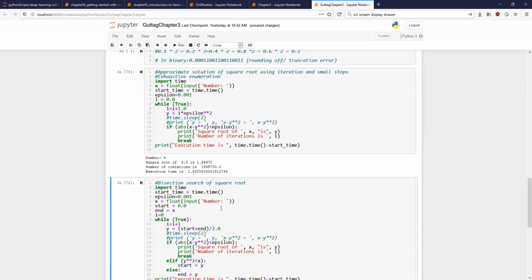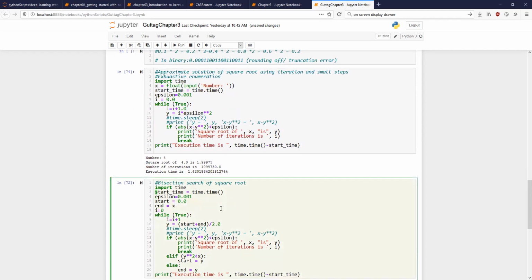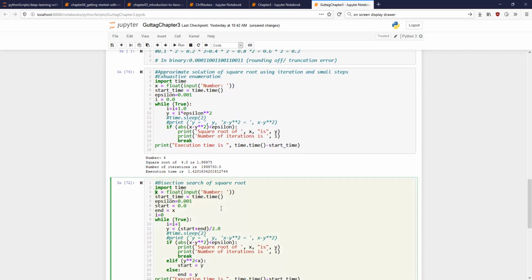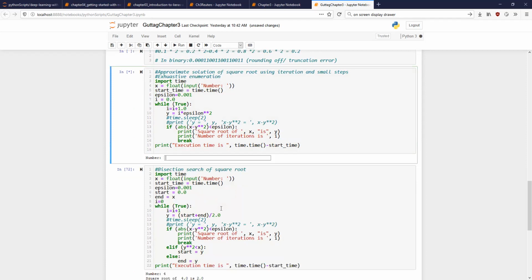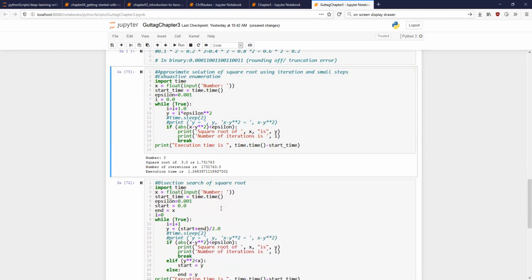Okay, so let me do this again here also. I'm taking the input value first. So 4 is not good. Let me do 9 here. Okay, let us try running and put in 3. How long does it take? Time is not important. The number of iterations is 1,731,000.